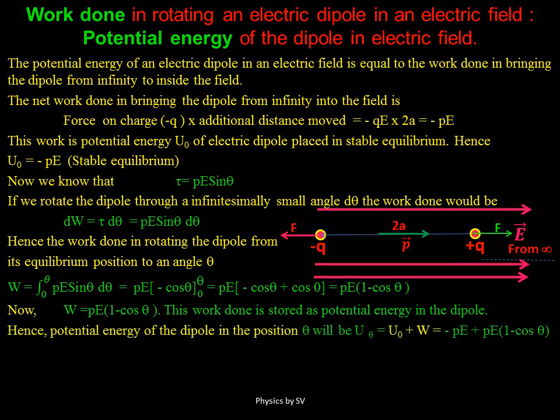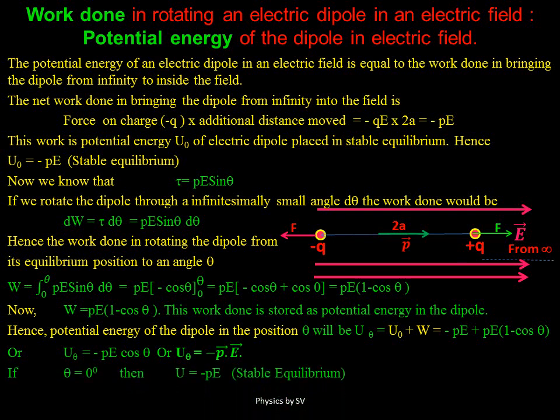So here the total potential energy which the dipole will possess at an angle theta will be the sum of its potential energy in stable equilibrium plus the work done in rotating the dipole through an angle theta. So hence we get the final expression for the potential energy at an angle theta as minus PE cos theta, which can also be written as the dot product of two vectors, that is the dipole moment and the electric field, with a minus sign.